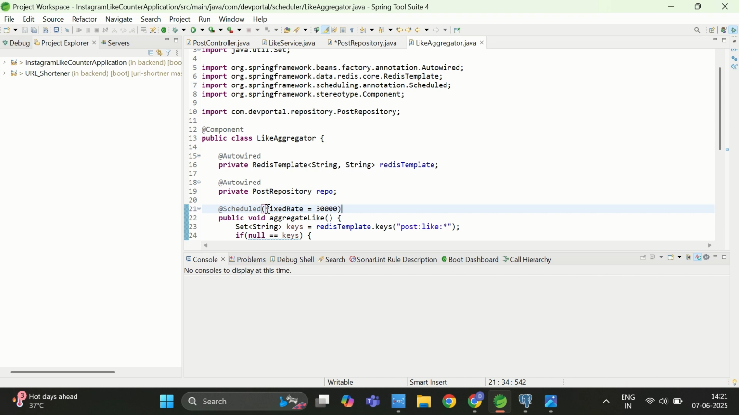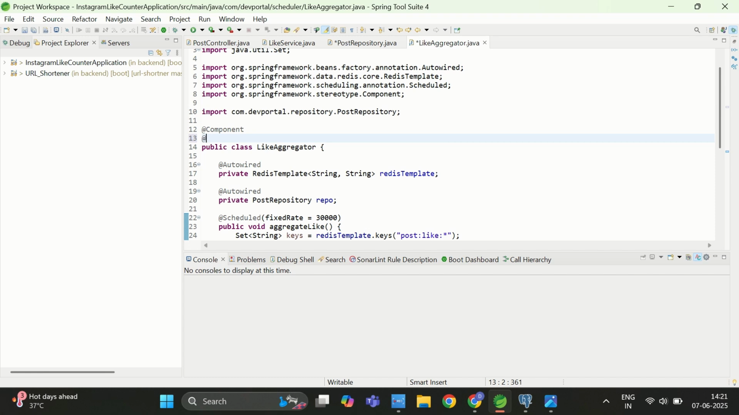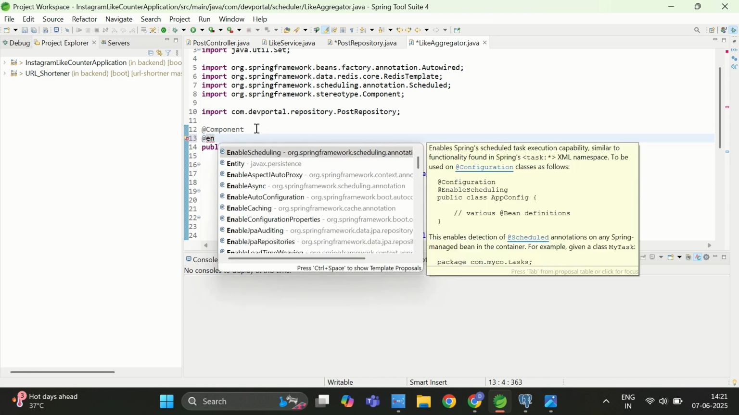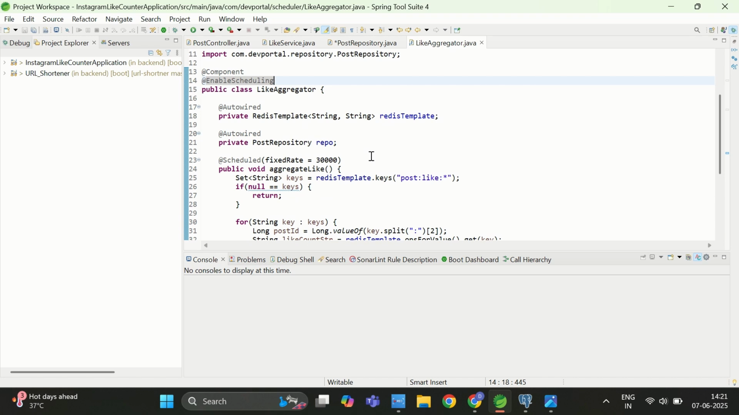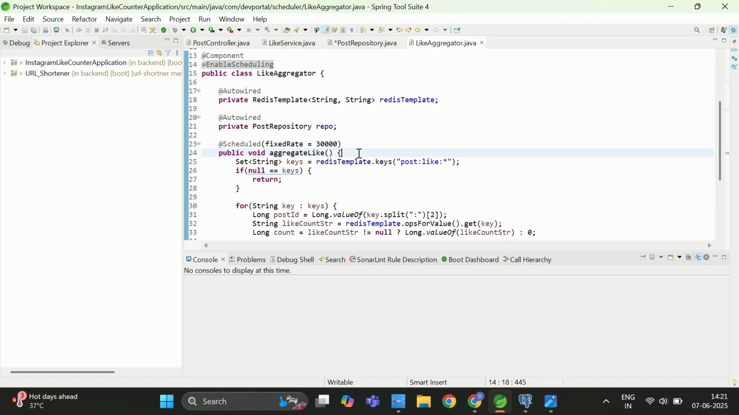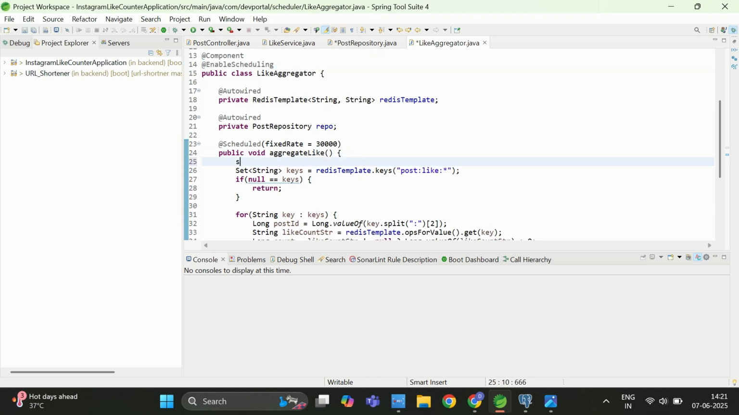Before that, let me add one more annotation, that is EnableScheduling, so that it can enable the scheduling in this class. And then we can add logs as well. So I will write a sysout statement, and here I will write executing aggregate like method, so that we know that this method is getting executed.